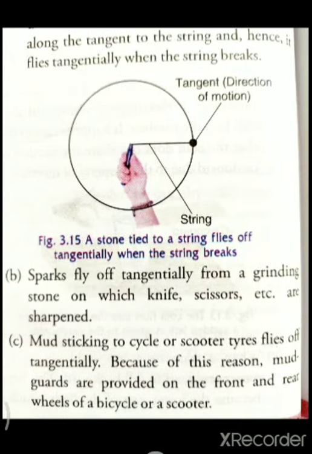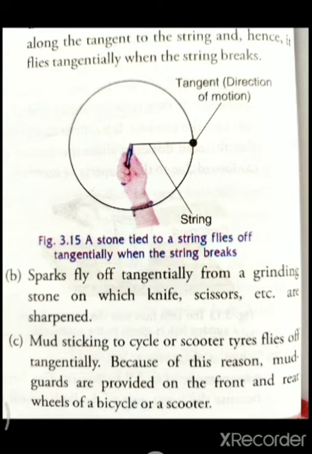Example B: sparks fly off tangentially from a grinding stone on which knives, scissors, etc. are sharpened. You must have seen this. While we are sharpening a knife or scissors with a grinding stone, the grinding stone is rotating, and when we keep the knife edge or scissors edge on it, it becomes sharp.